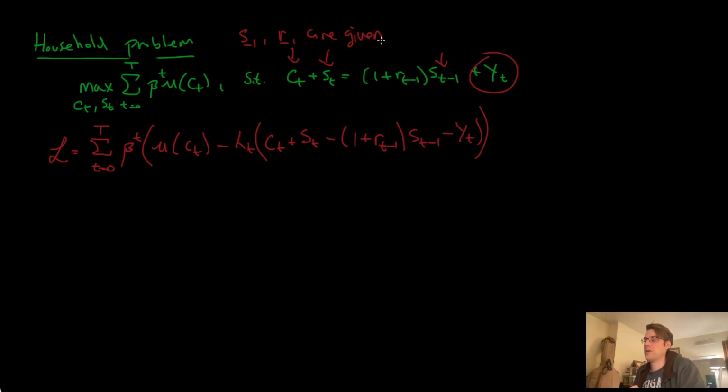So the only place randomness can enter this model is y_t, and we said that y_t is known. So we don't have to worry about expectations. We just have this Lagrangian, and we're going to maximize it with respect to C_t and S_t, understanding that t here is like an anonymous time.